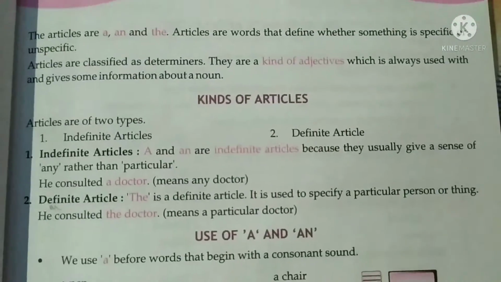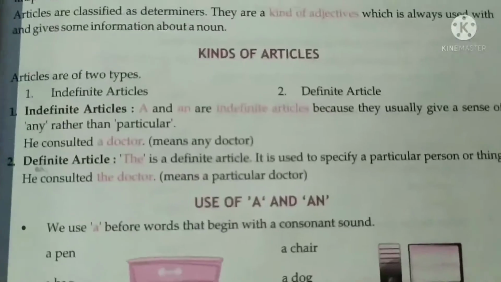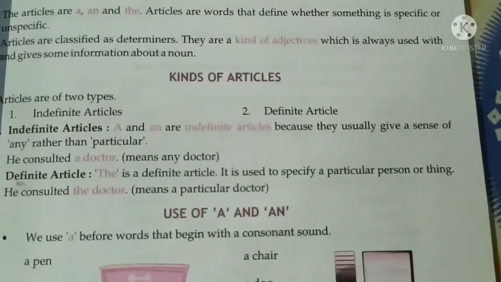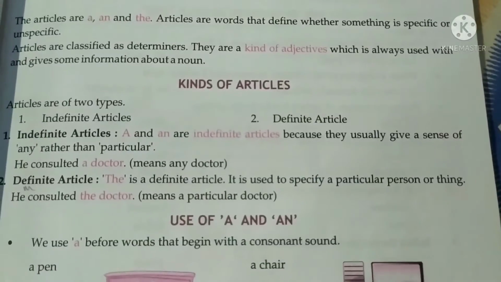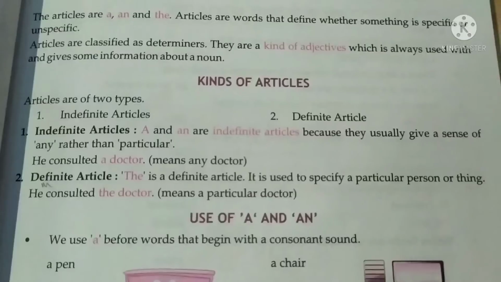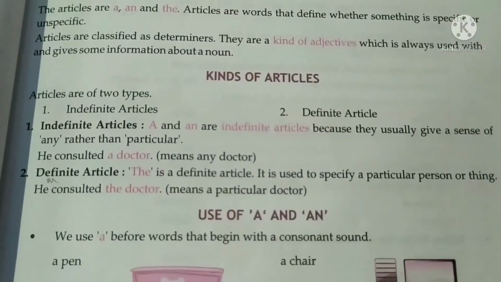Kinds of articles. Two kinds of articles are there: indefinite and definite articles. First of all, we see what indefinite articles are. A or an are indefinite articles because they usually give a sense of any rather than particular. He consulted a doctor means any doctor.